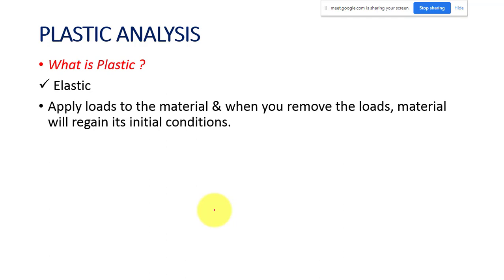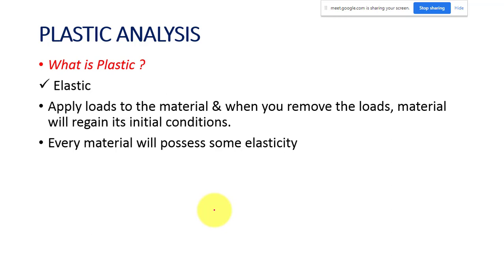When you come to the plastic, every material possesses some elasticity. If you take a brittle material like plain concrete or brick or timber, any material, it will possess some elasticity. That means the range of elasticity will vary. Suppose we have steel, it has high elasticity.